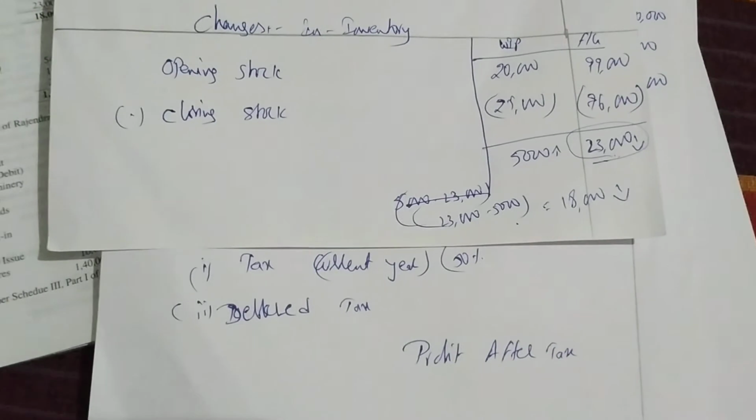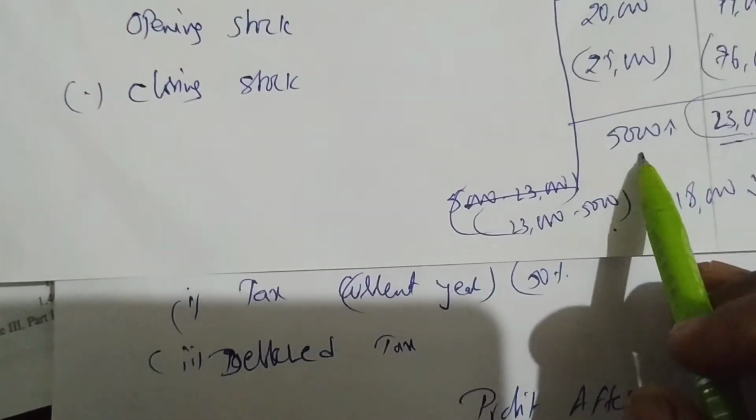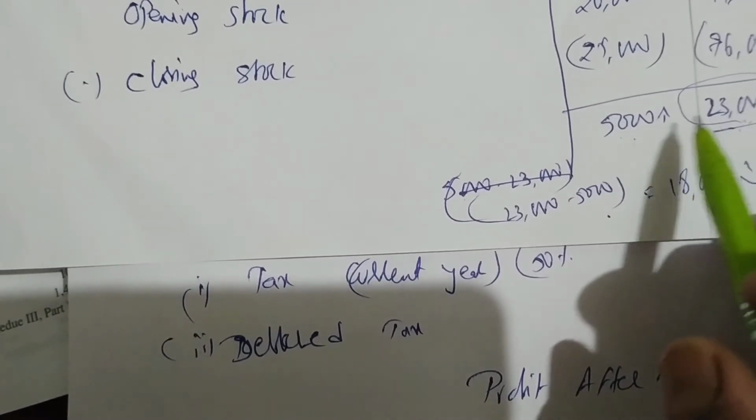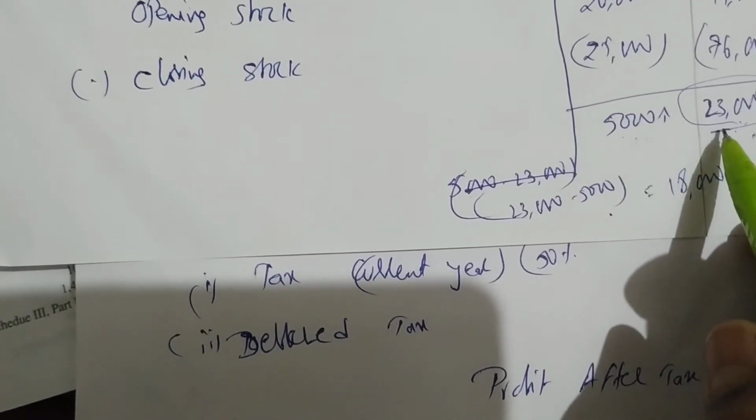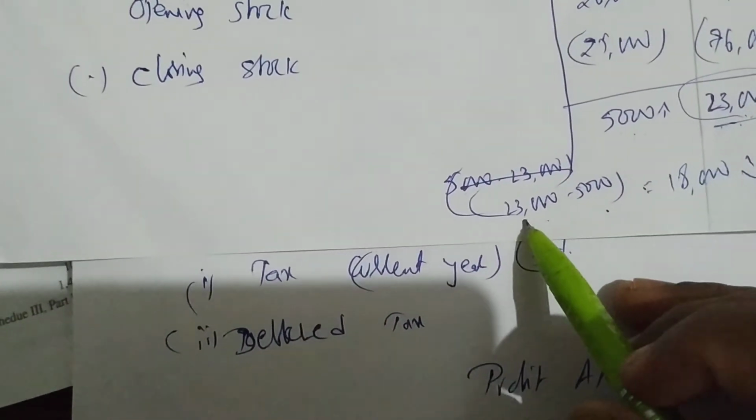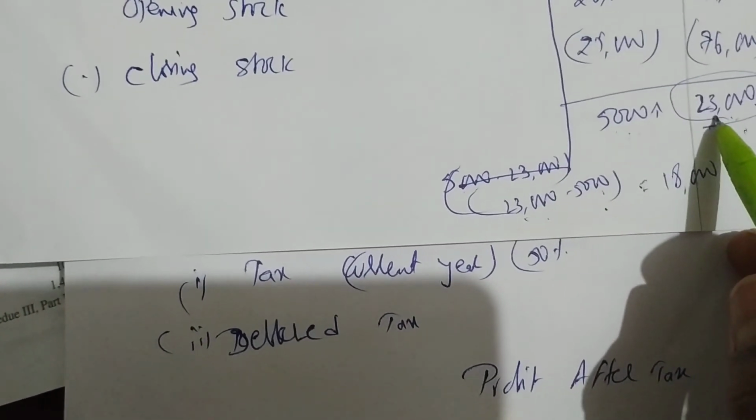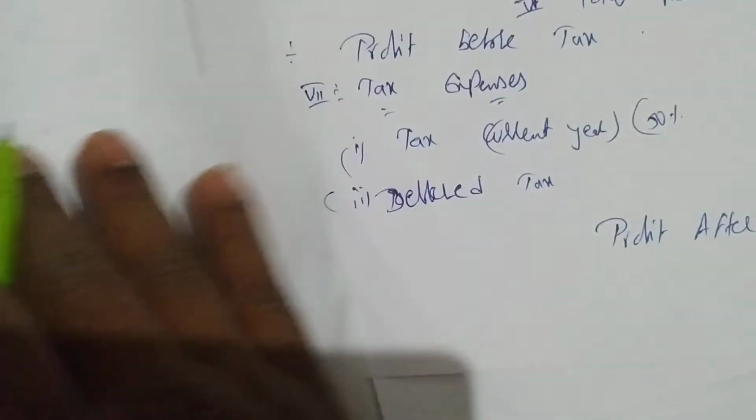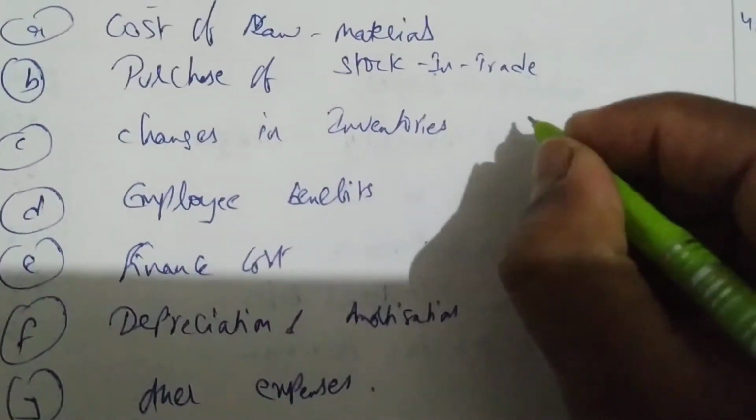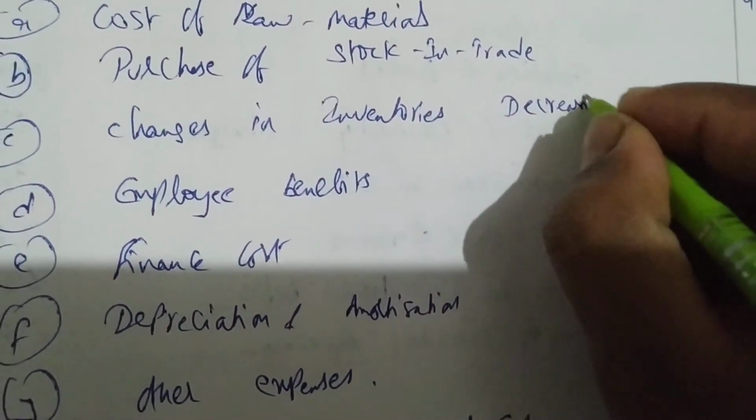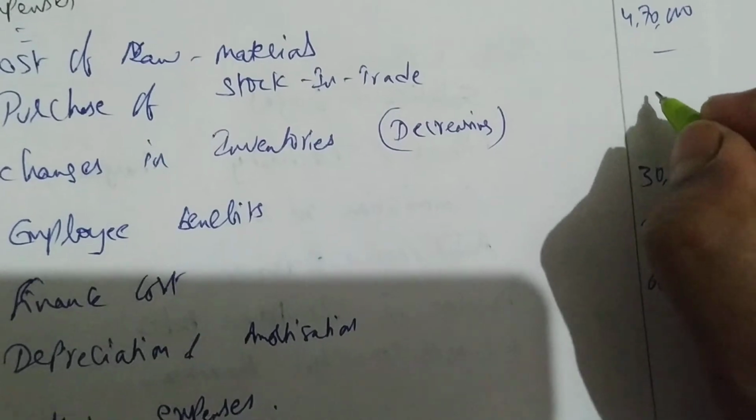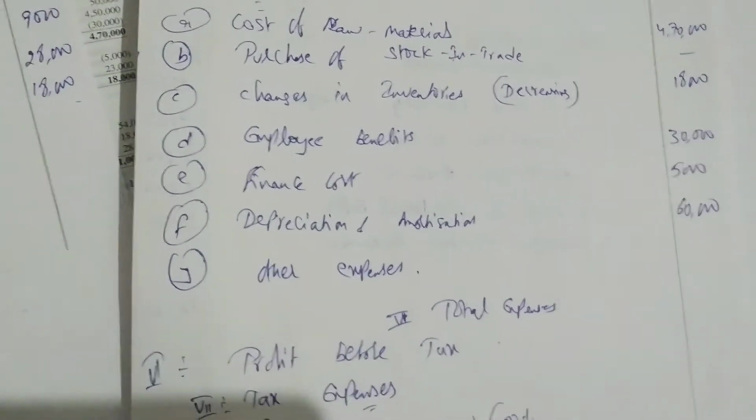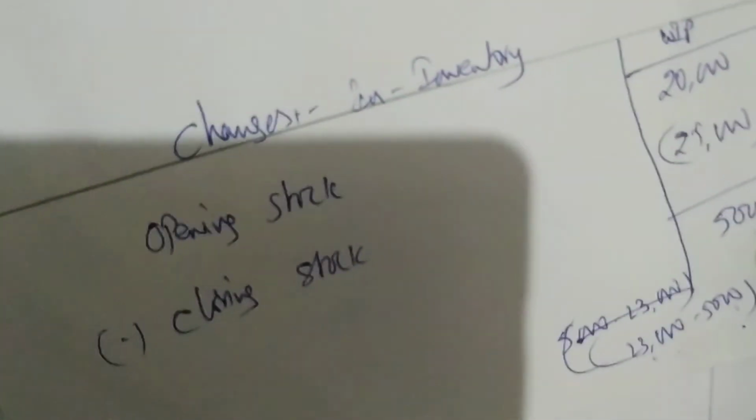It's very easy, let me explain from the beginning. WIP is increasing, your finished goods is decreasing. So which is decreasing? Finished goods. One is positive, one is negative. So you have to deduct 5,000 from 23,000, and whichever value is more, that you write. So 18,000 is decreasing. Changes in inventory, I'll write decreasing. When it is decreasing, you write a positive number. Okay, easy. Changes in inventory is also done.